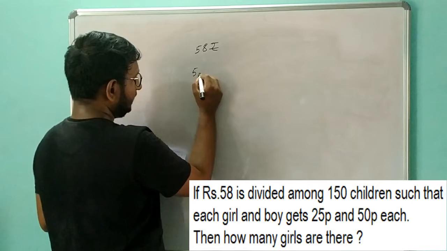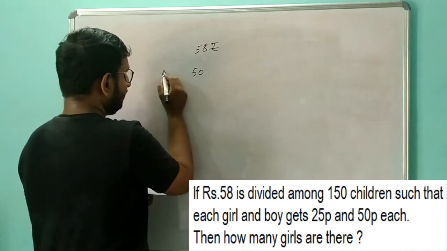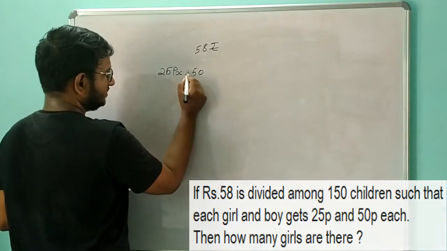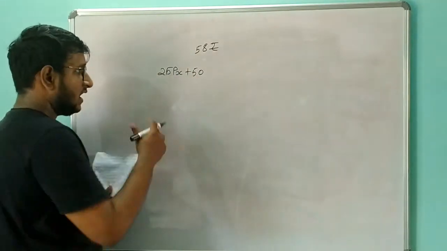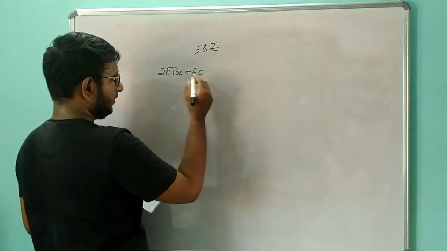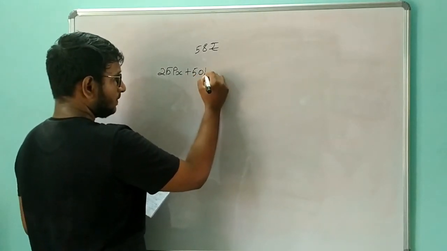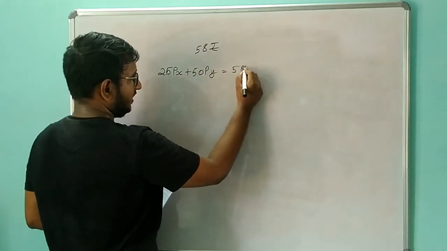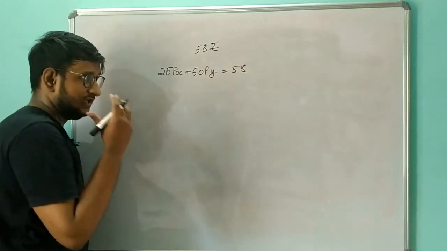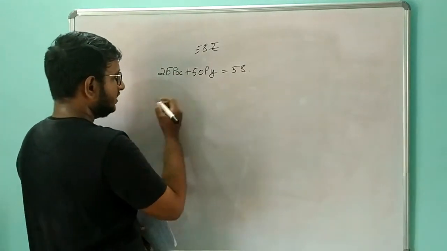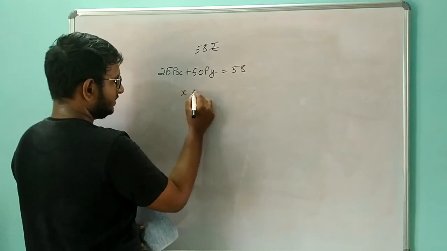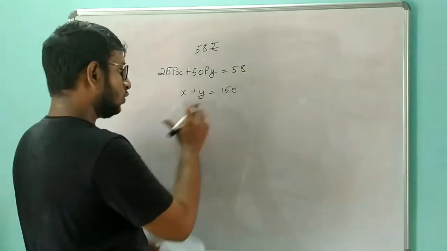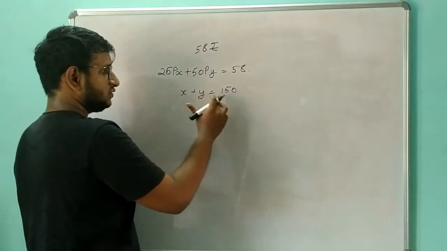So 25 pies times x, since we don't know how many boys and how many girls there are, plus 50 pies times y is equal to 58, right? So we don't know the number of girls and the number of boys. So we can say that x plus y is equal to 150, because the total number of children over here is 150.